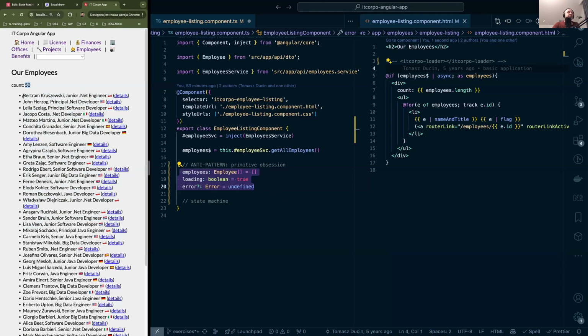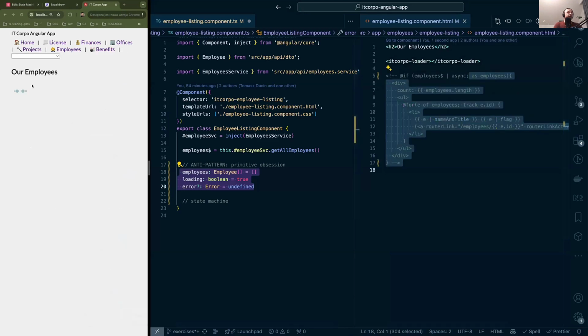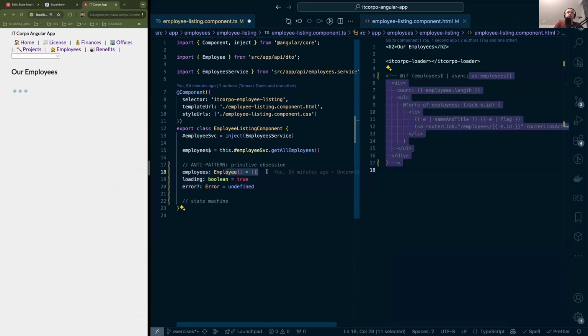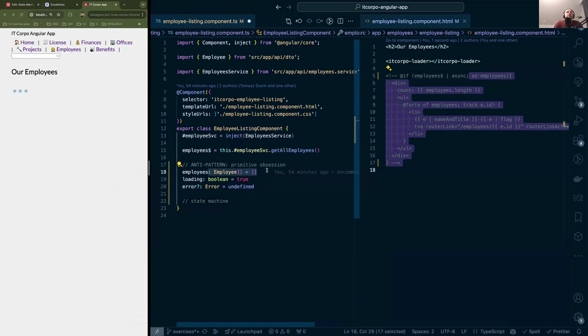So if we are loading the data, let's say this is our case. We're just loading the data. We have nothing yet. What should be the correct value of the employees or the error? In this case, if we have the error which is undefined, this is cool, this is okay. But how about employees? Now, logically, how could we say what the employees' value is if we don't have the response, if we didn't receive the response? You could say, okay, just don't use it. Well, true, but bear in mind, this is quite a simple use case.